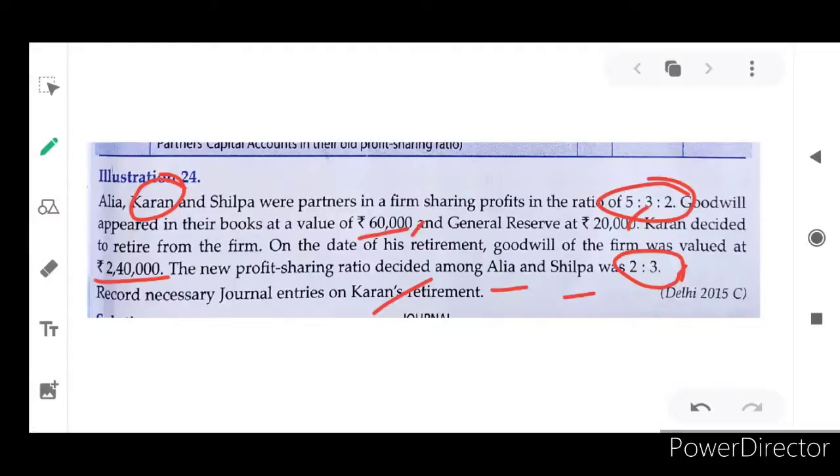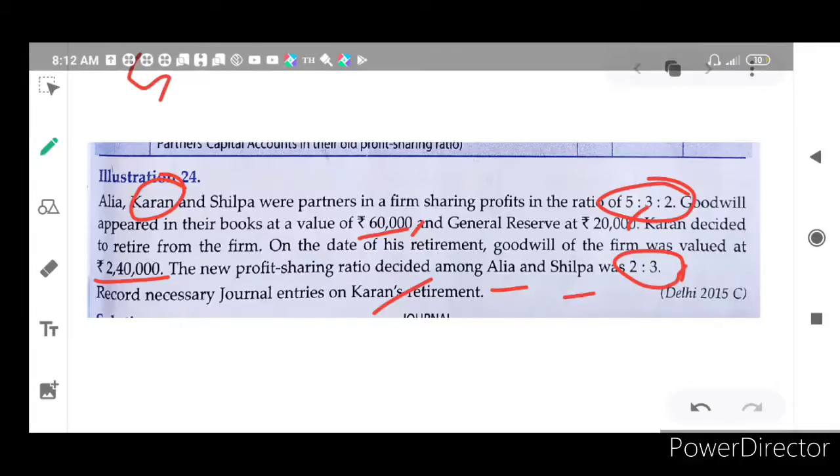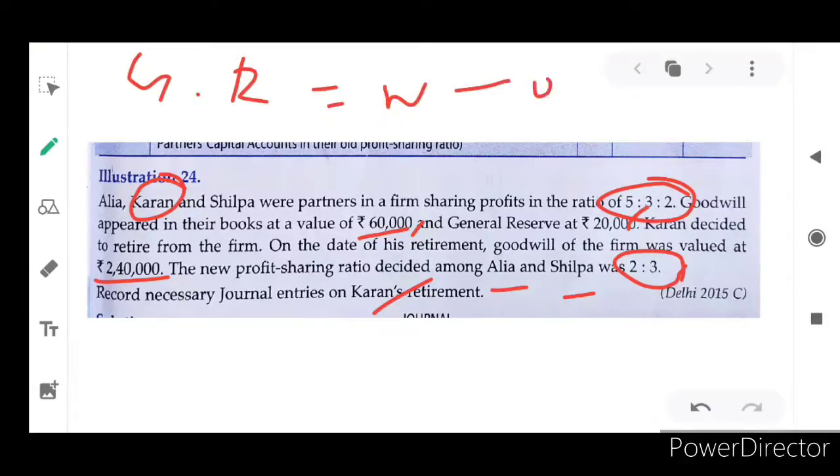First of all, we have to do the calculation for gaining ratio. We have the new profit and loss sharing ratio and the old profit and loss sharing ratio. We need to know who is sacrificing and who is gaining. Then only we can compensate the sacrificing partner from the gaining partner. So first of all we have to calculate the gaining ratio for all the partners. Calculation of gaining ratio. Do you know the gaining ratio formula? New minus old.